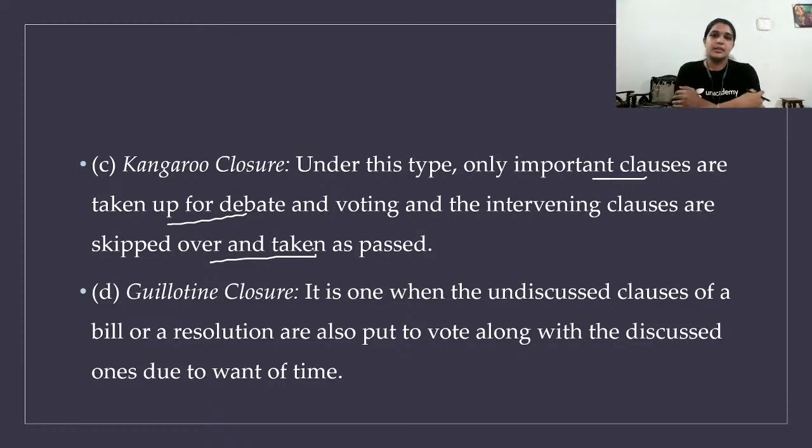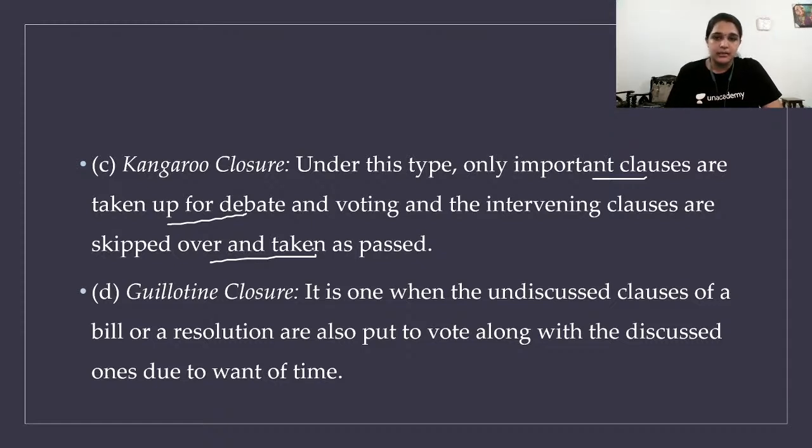Do you understand now what is called kangaroo closure? So we have a debate going on right now, and a person is moving a kangaroo closure motion. It means the debate has to take place, so let's just discuss the important part and we'll go for the vote. That's called kangaroo closure.